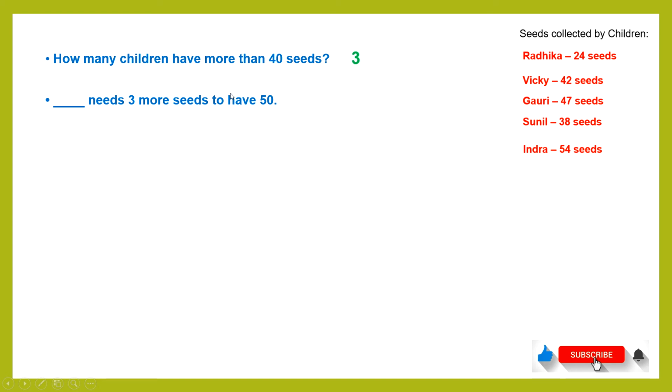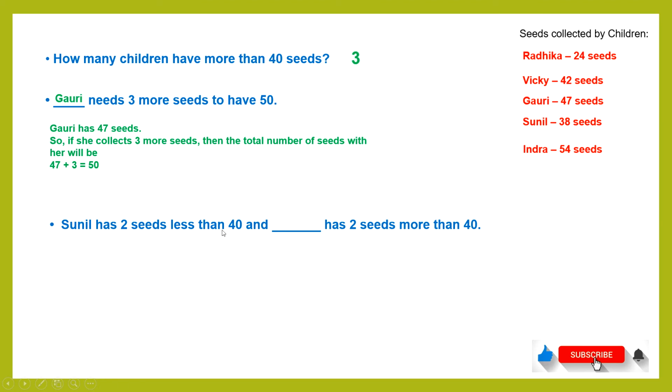If you subtract 3, you will get 47. That way you can subtract 3 from 50 to check how many seeds, and then you can check the name. Or we can add 3 to 47 and it will give us 50. We can say Gauri needs 3 more seeds to have 50. The answer to this question will be Gauri.